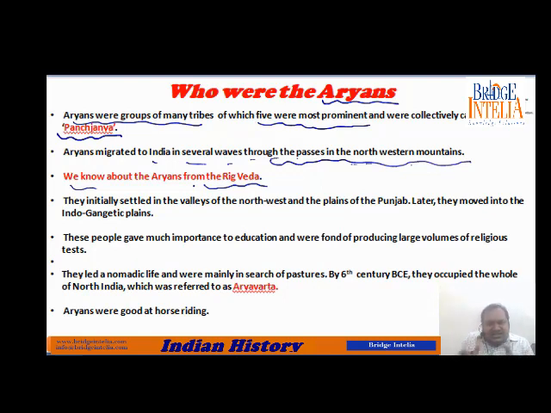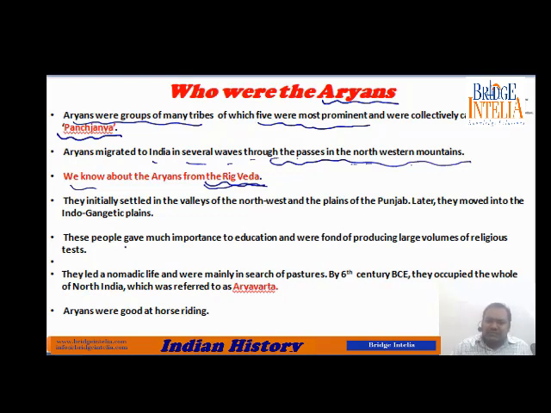What is a religious text for today's Hindus? It can also be thought of as the history of those times, because these people were writing about themselves in these religious textbooks. And the most important religious textbook is Rigveda. It is the most ancient text created by these Aryan tribes.